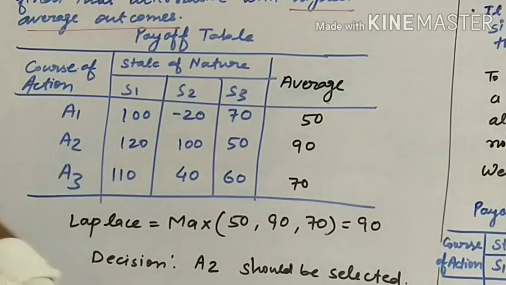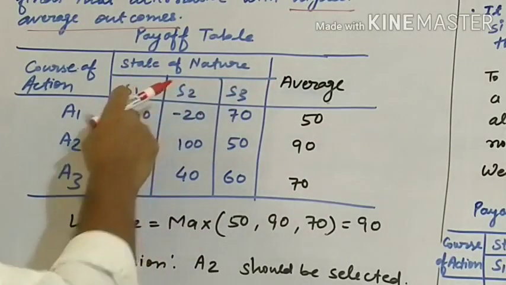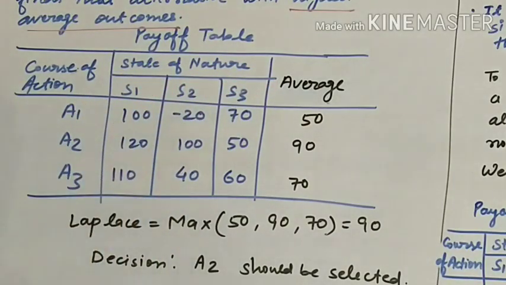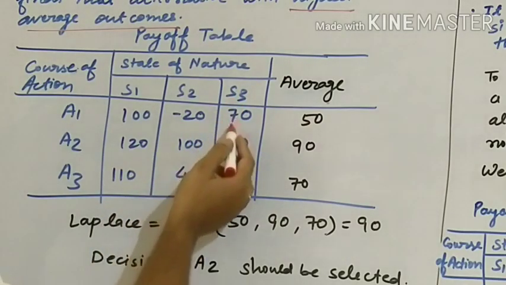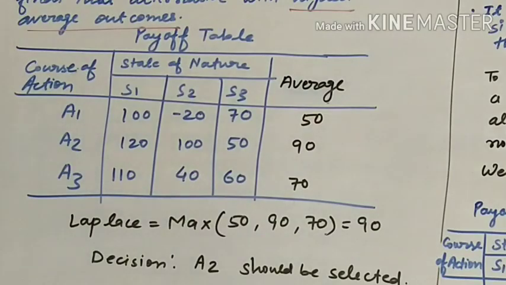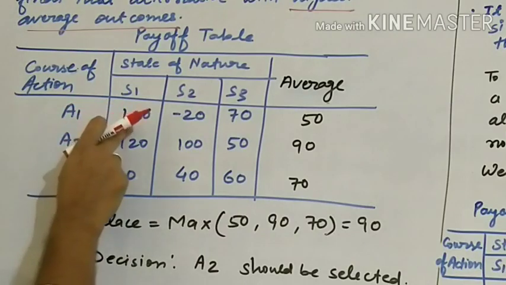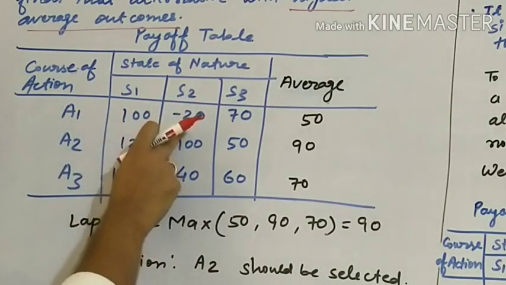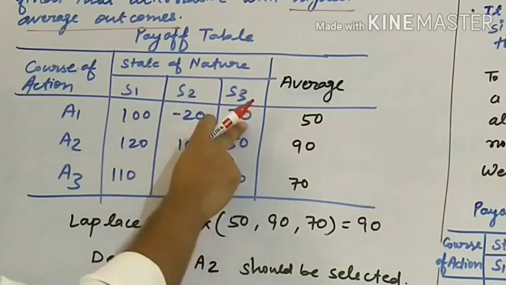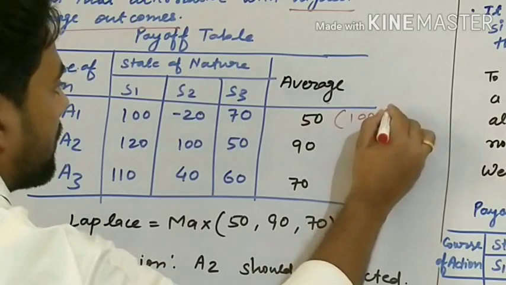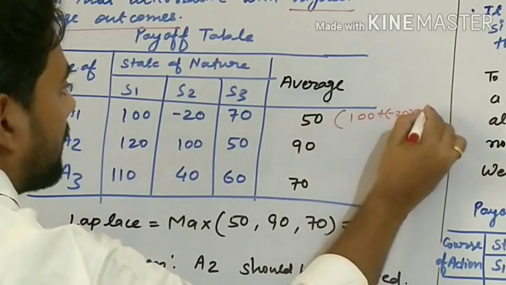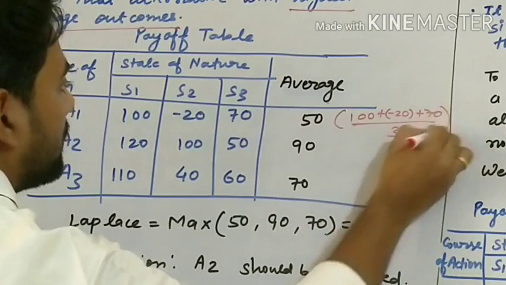Course of action A1, A2, A3, state of nature S1, S2, S3: A1 100, A2 120, A3 110; S2 minus 20, A2 100, A3 40; S3 70, 50 and 60. What will we do? First we find the average of all alternatives. For A1: 100 plus minus 20 plus 70, upon 3.